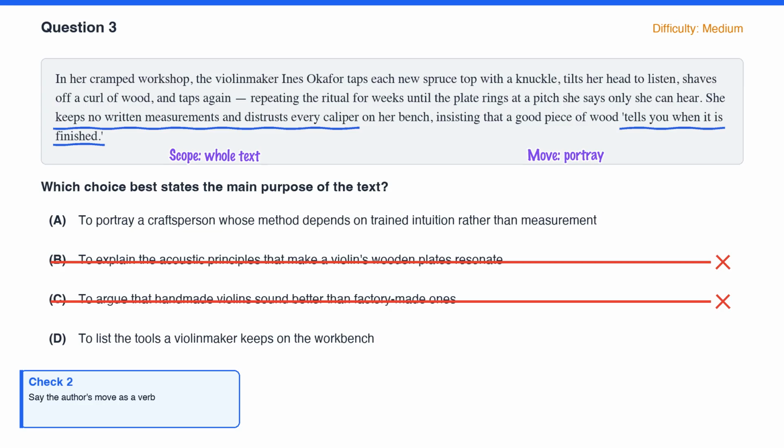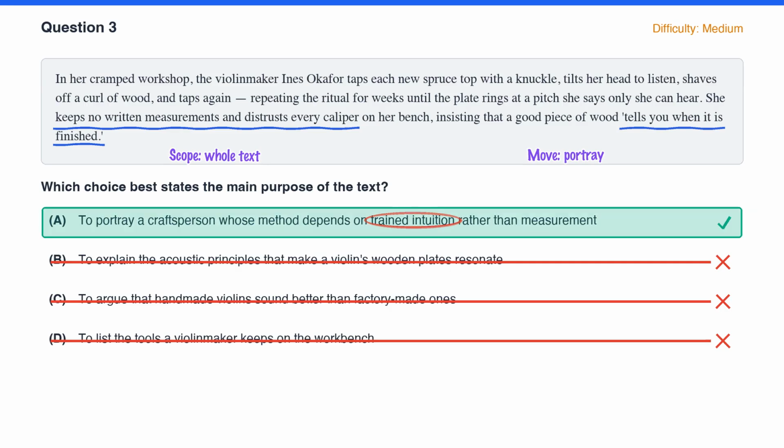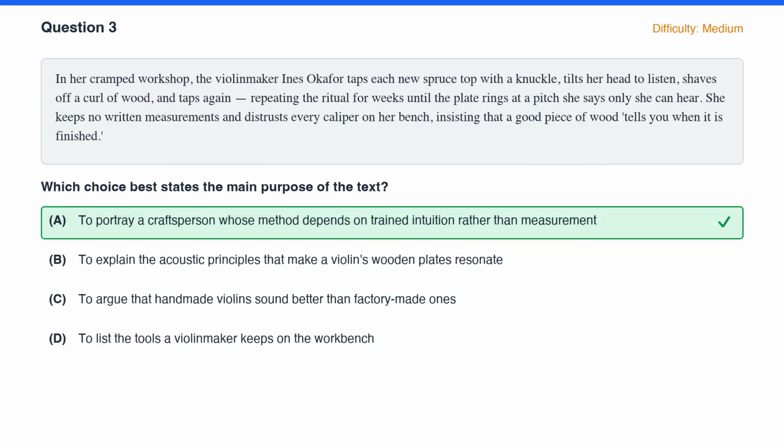D says it lists the tools on her workbench. The caliper shows up only to be rejected. The text is not cataloging tools. Gone. A says to portray a craftsperson whose method depends on trained intuition rather than measurement. That is the move. A holds. A captures the author's move at the right scope. C is the trap that rewards a comparison the passage never makes.